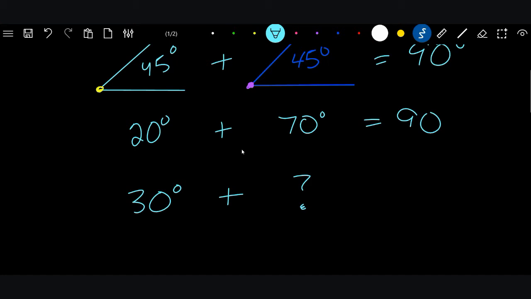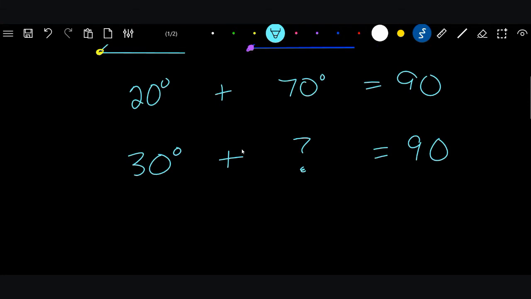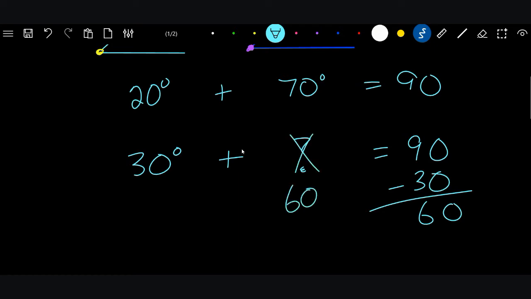We don't know what the angle is, but we know they're complementary. How would we figure that out? All we would have to do is take our 90, because we know that complements equal 90, and subtract our first angle, and we get a 60-degree angle. So the complement of 30 is 60.